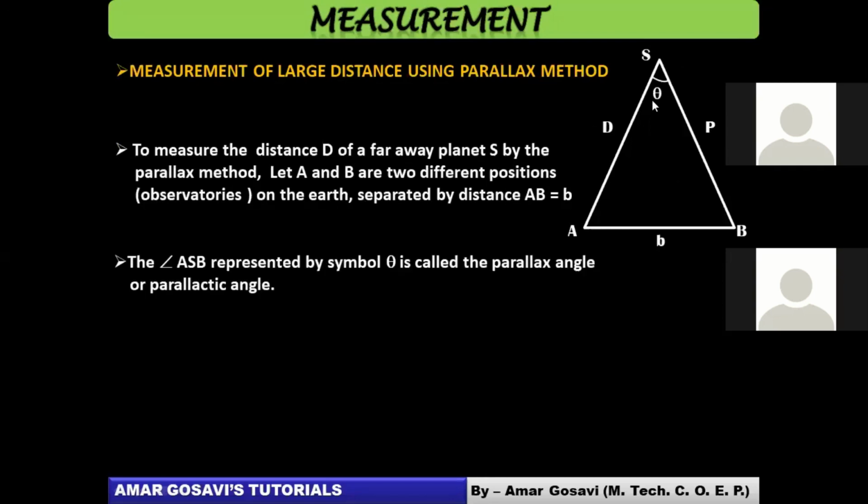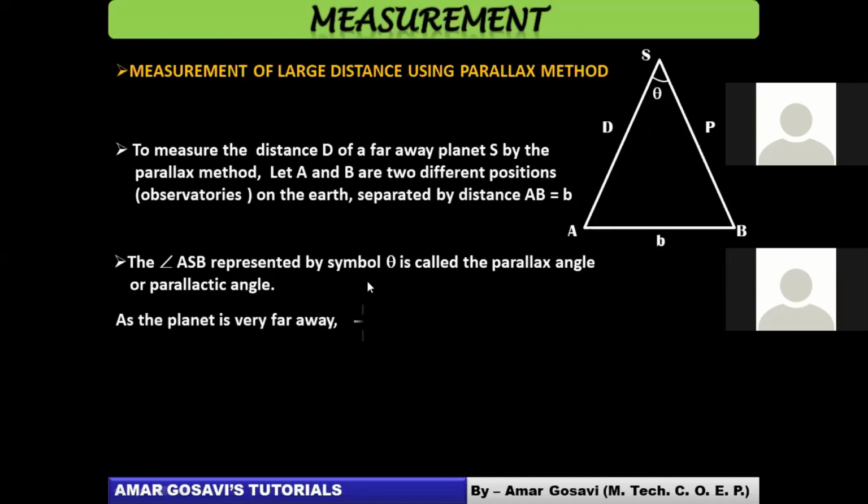So this angle will be called the parallactic angle, or we also call it the parallax angle. Basically, the spelling is wrong over here. Parallactic means parallactic angle. So theta is to be established. AB equal to B can be found out on the earth because there can be observatories on the earth. It is easy to know this distance. So you know theta, you know B, and indirectly you can work out D. So that's how you can actually measure larger distances.